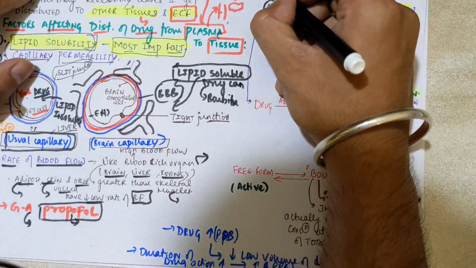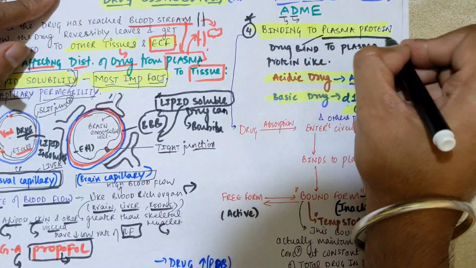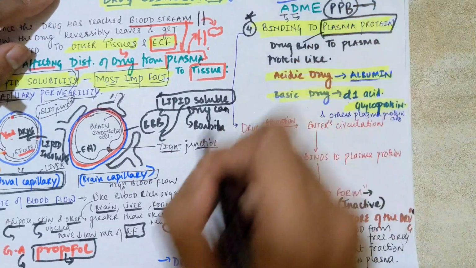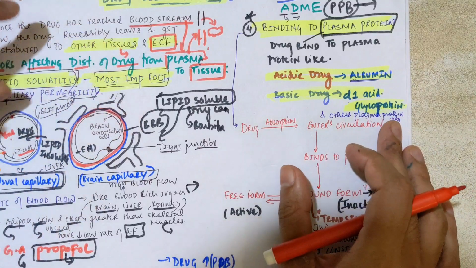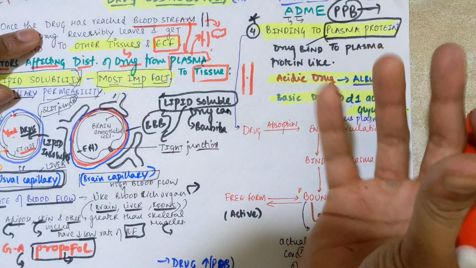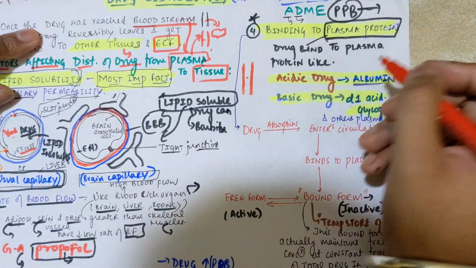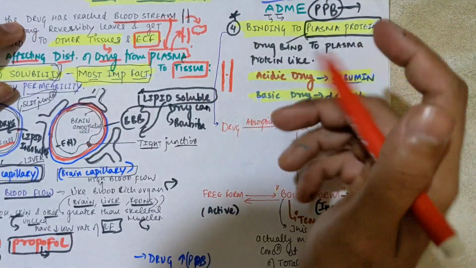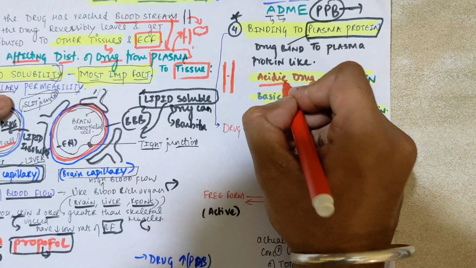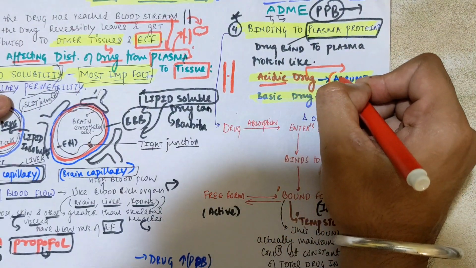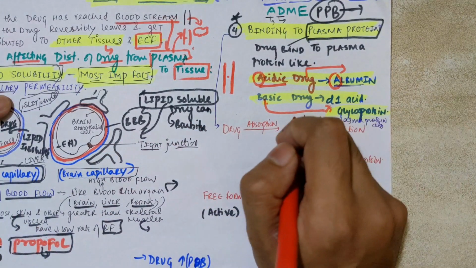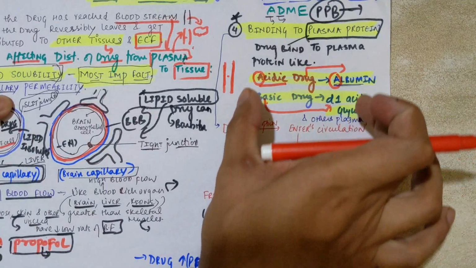Now the next important factor is binding to the plasma protein, called PPB, the plasma protein binding concept. After reaching the systemic circulation, in the plasma there are some proteins. We have to discuss two important proteins, and other plasma proteins are also present. Drugs bind to these plasma proteins. Acidic drugs bind to albumin, just remember A for albumin and A for acidic, and basic drugs bind to alpha 1 acid glycoprotein. Clear? So this point you have to remember.